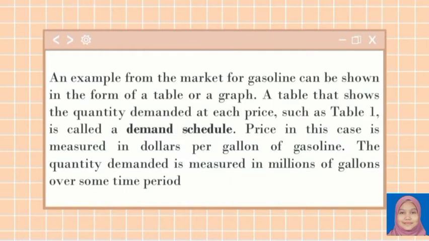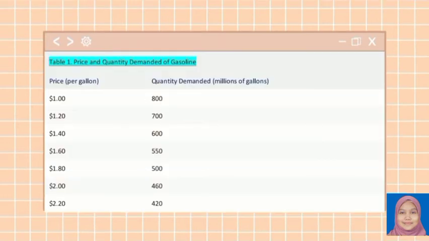An example from the market for gasoline can be shown in the form of a table or a graph. A table that shows the quantity demanded at each price, such as table 1, is called a demand schedule. Price in this case is measured in dollars per gallon of gasoline. The quantity demanded is measured in millions of gallons over some time period. Here we can see table 1, price and quantity demanded of gasoline. From $1 to $2.20 per gallon, when the price was increased, the quantity demanded will decrease from 800 to 420 millions of gallons.